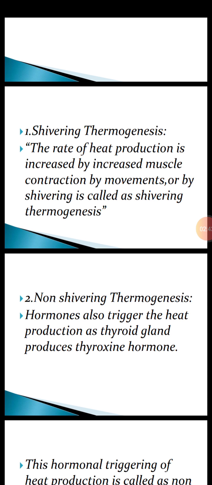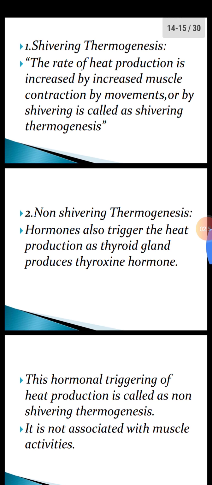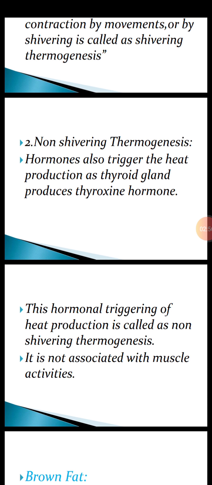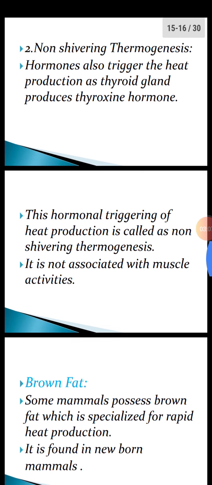It is being processed or triggered by hormones. Hormones also trigger, meaning speed up, the heat production, like the thyroid gland produces thyroxine hormone. This hormonal triggering of heat production is known as non-shivering thermogenesis. That is, it is done by or with the help of hormones. It is not associated with muscle movements or activities.